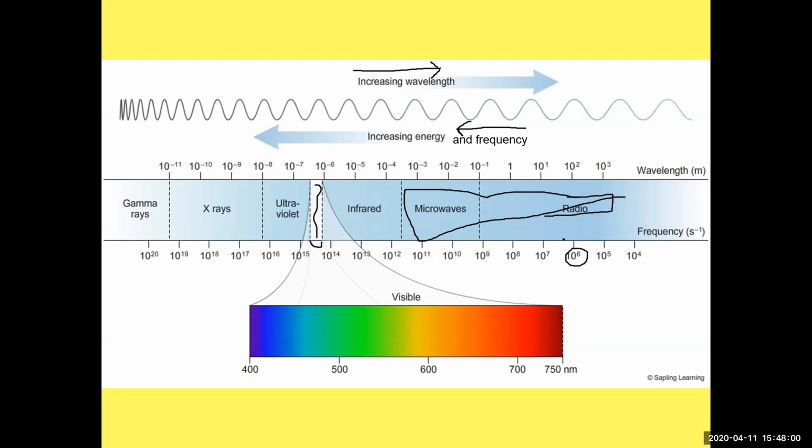Of course, we use one particular frequency of microwaves to cook food in our microwave, because those microwaves interact with water and make it jiggle around, make it go faster and heat up. But a lot of the other microwave frequencies are used for communication purposes. So of course we know X-rays, we use those for medical imaging, right? And so all of these